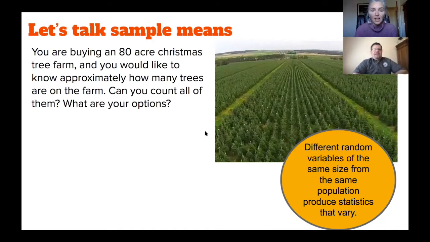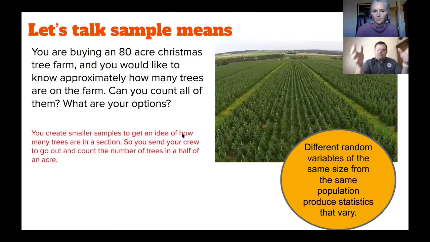So what are my options in terms of getting a rough estimate of Christmas trees on my new Christmas tree farm? What I would want to do is take a few samples of land and count the number of trees on that, and use that as a model for the entire farm. So I would select a plot, count how many were on that plot, and then figure out the ratio from that plot to the full land. But I might want to do that a couple times.